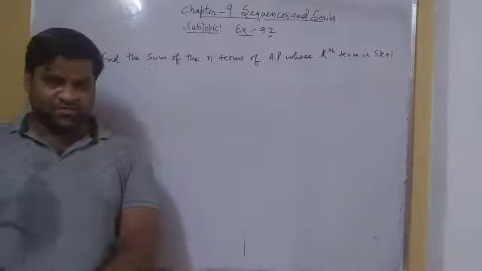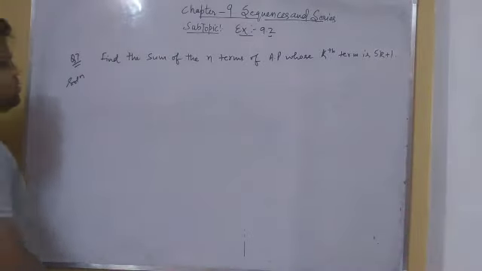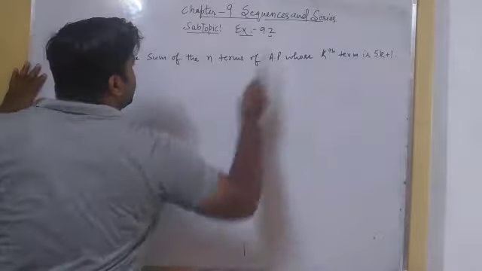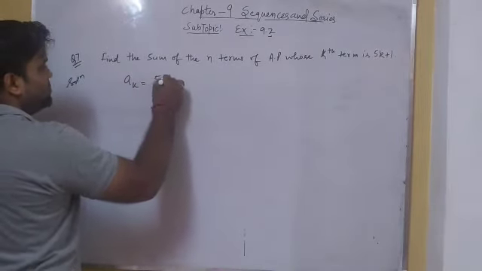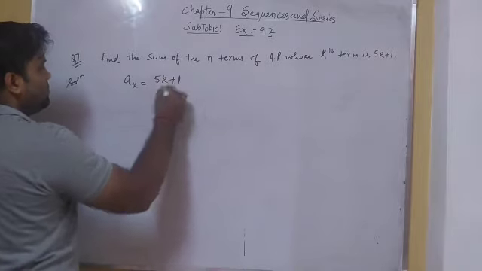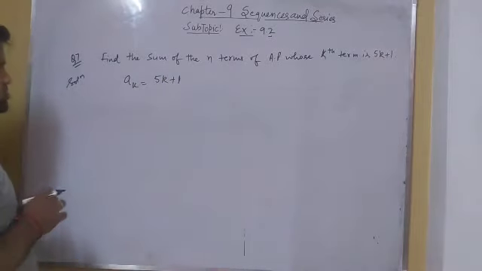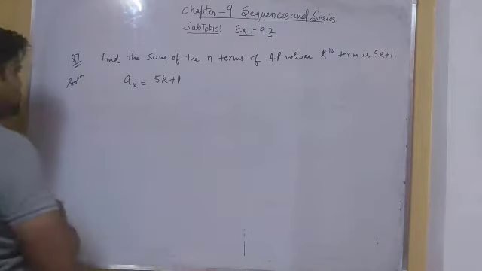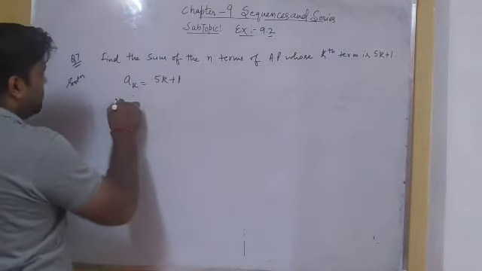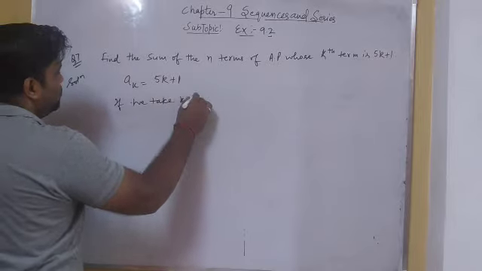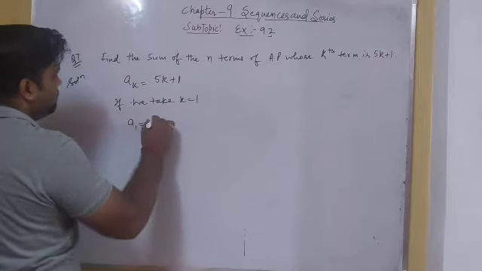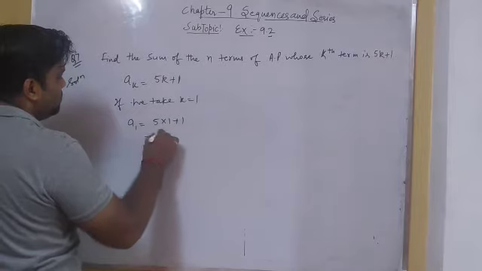Which is question number 7. Find the sum of n terms of an AP whose kth term is 5k plus 1. Here the kth term of the AP is given, which is 5k plus 1. As this k also denotes a natural number, if we take k equal to 1, we get the first term, which is 5 multiplied by 1 plus 1, which is 6.